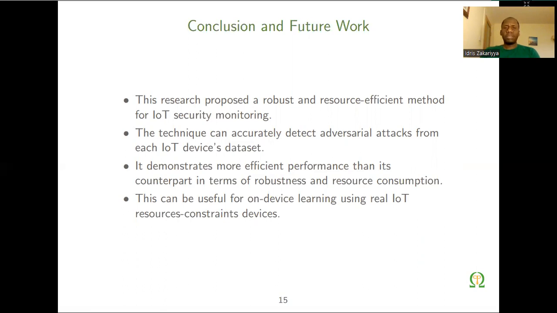And the resource saving advantage of our method is good for on-device learning, especially in federated learning using decentralized edge devices. And also the efficient detection is good for online detection using multiple edge devices.